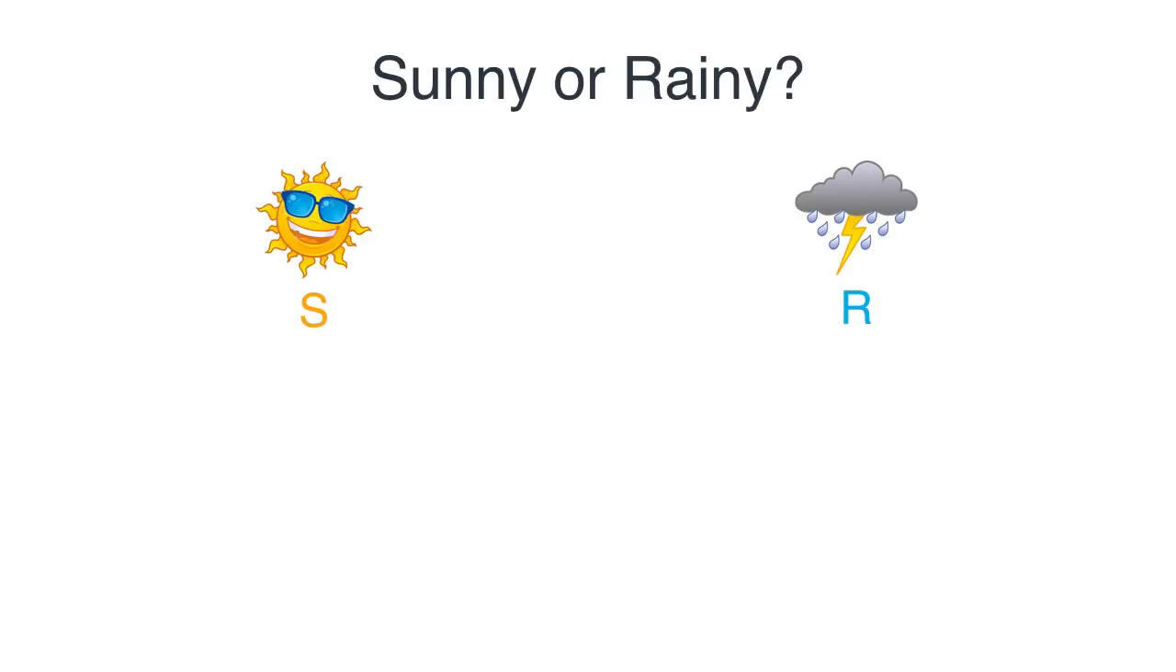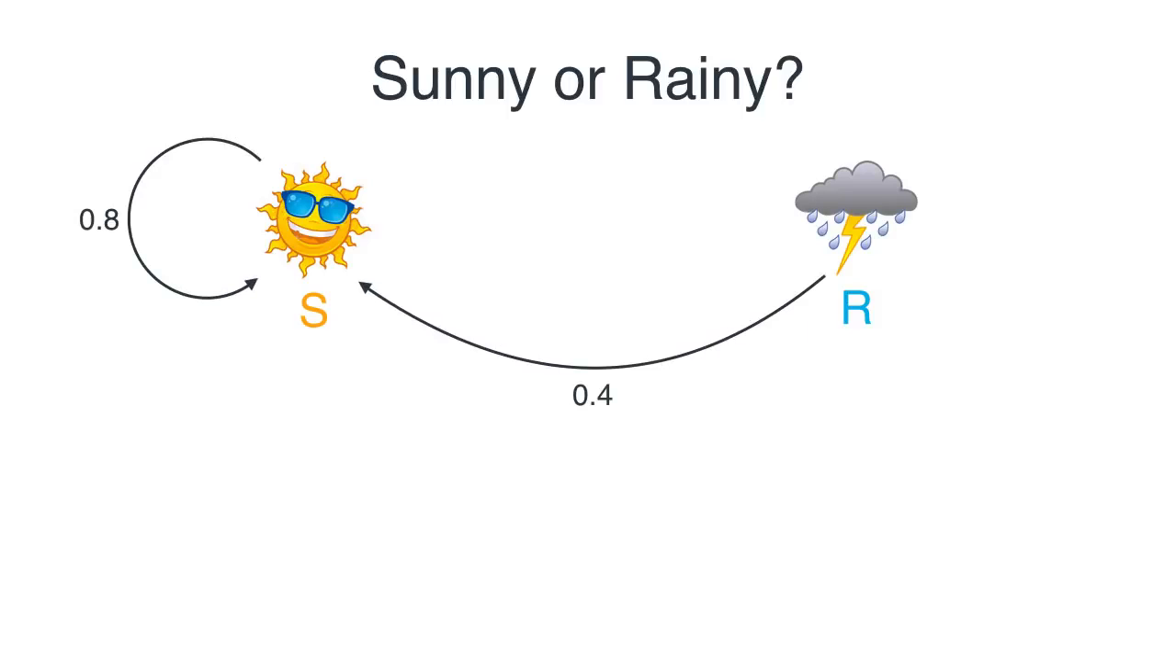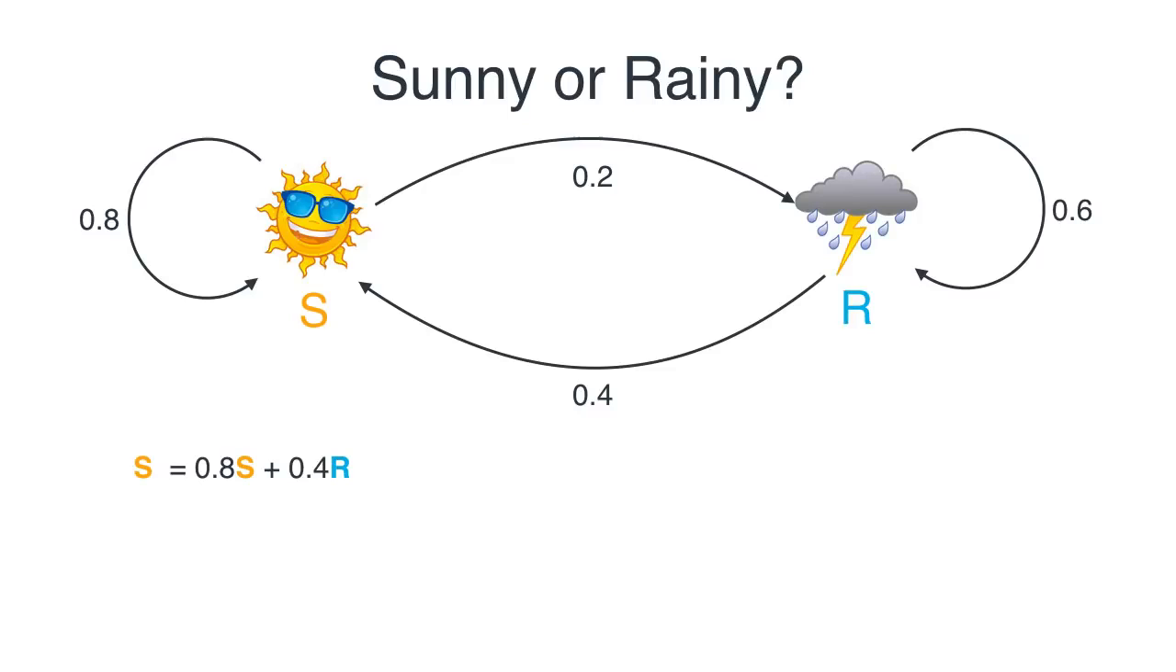So let's think the following. If today is sunny, it could have been because yesterday was sunny or because yesterday was rainy. So yesterday being sunny gave us today sunny with probability 0.8, and rainy gave us sunny with probability 0.4. So we have the following equation. Probability of sunny is 0.8 times probability of sunny plus 0.4 times probability of rainy. And likewise on this side, if it was rainy today, it's because yesterday was either sunny or rainy. And from the sunny, we get 0.2 times sunny. And from the rainy, we get 0.6 times rainy.